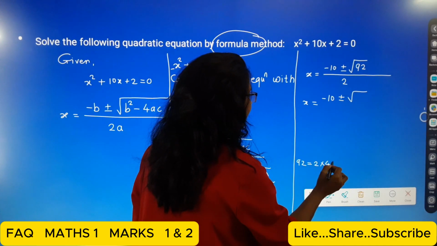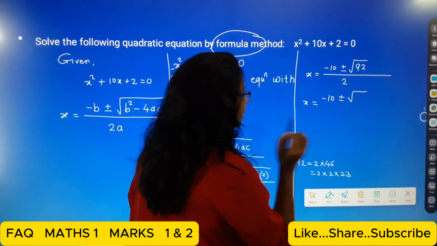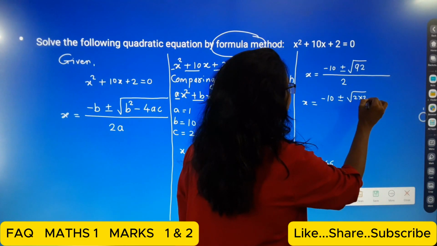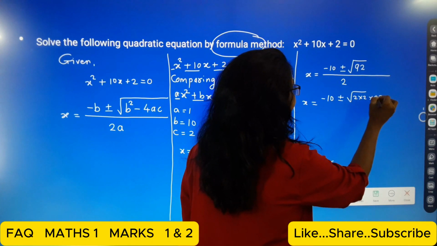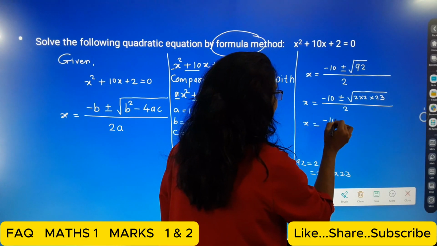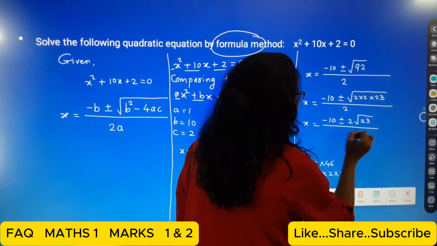If we factorize 92, 2 fours are 8, so 92 is 2 multiply 23 under the root, that is, 2 root 23. So now x is equal to minus 10 plus or minus 2 square root 23, divided by 2.